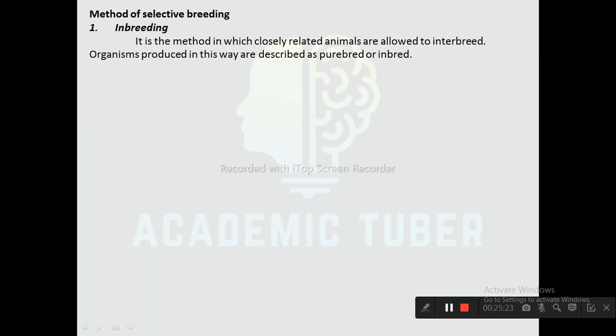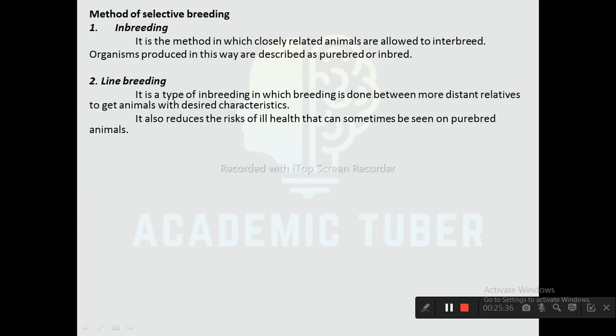Methods of selective breeding. First one is inbreeding. It is a method in which closely related animals are allowed to interbreed. Organisms produced in this way are described as pure breed or inbreed. Next one is line breeding. Line breeding is a type of inbreeding in which breeding is done between more distant relatives to get animals with desired characters. It also reduces the risk of ill health that can sometimes be seen in pure breed animals.